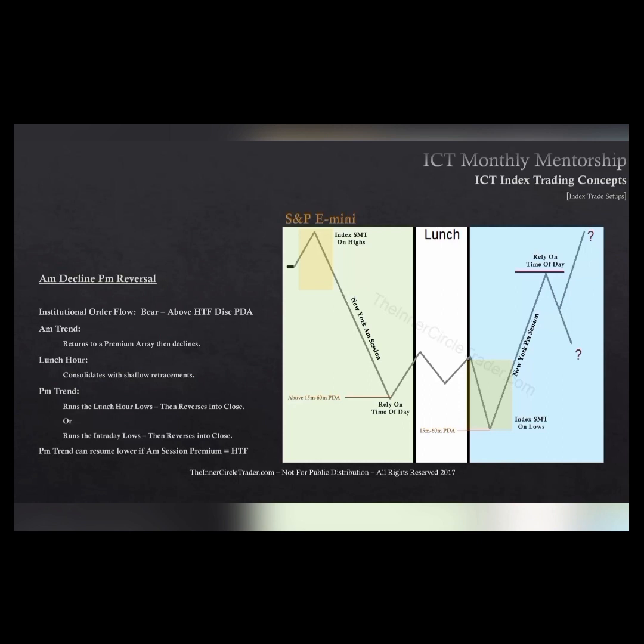And that would, again, give us reason to justify a nested discount array. So if that discount array in the afternoon forms at a 15 or 60-minute discount array, and it is also a nested higher time frame 4-hour or daily discount array, that further bolsters the idea that this is going to be a market reversal in the afternoon, and we can trade it accordingly.